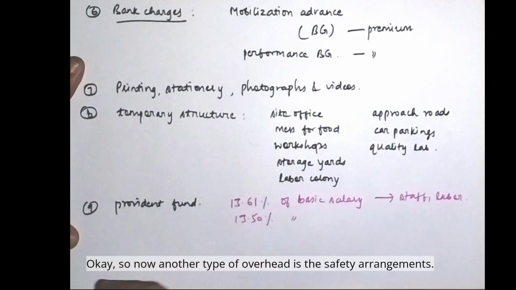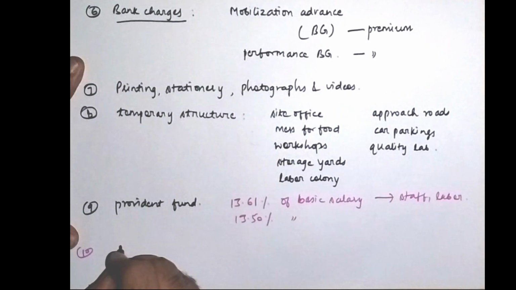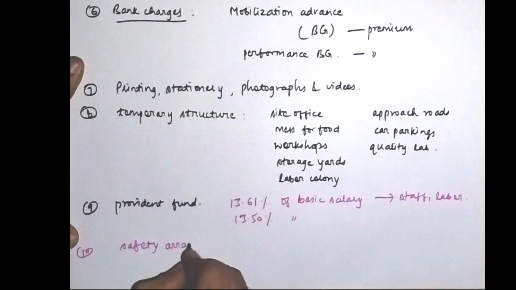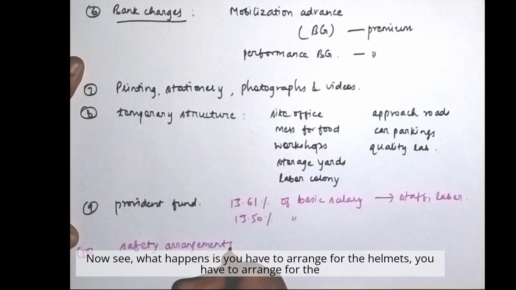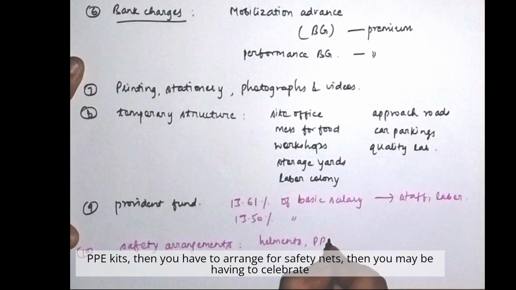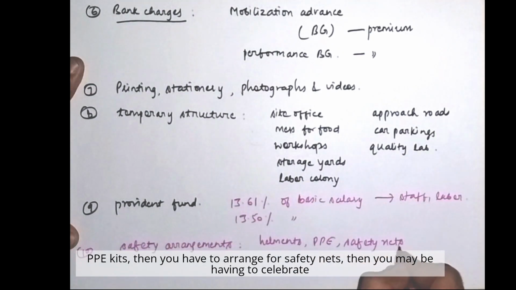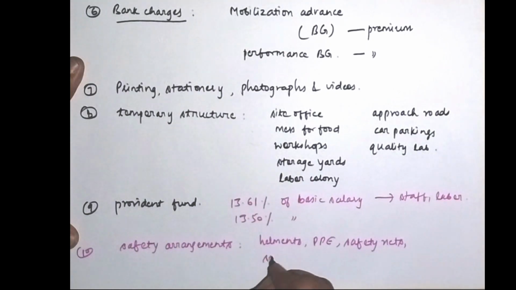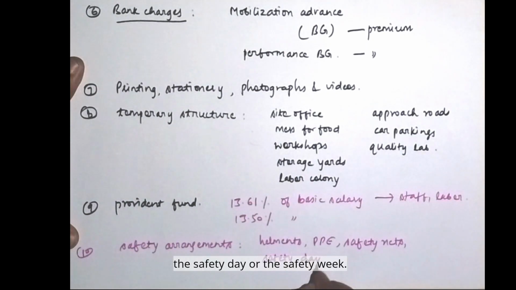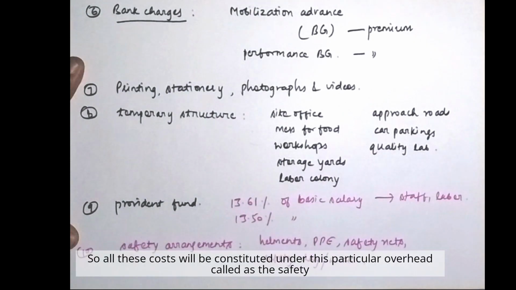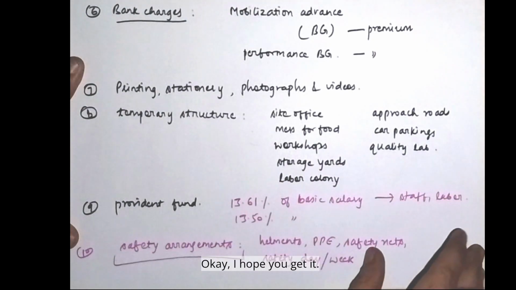Okay, so now another type of overhead is the safety arrangements. Now see, what happens is, you have to arrange for the helmets, you have to arrange for the PPE kits, then you have to arrange for safety nets, then you may have to celebrate the safety day or the safety week. So all these costs will be constituted under this particular overhead called the safety arrangements. Okay, I hope you get it.